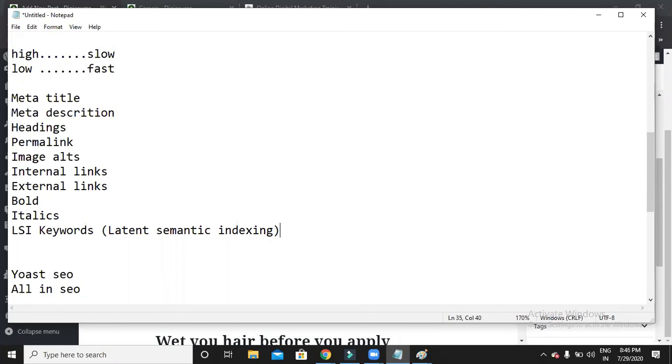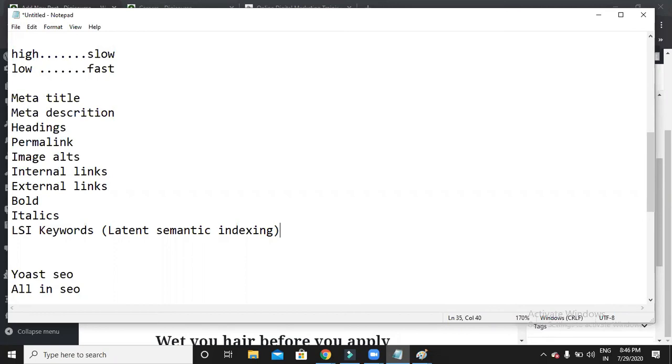Now if I want to write a blog on how to wear a mask, can you tell me the LSI keywords? They will be like cover your nose. So nose will be my LSI keyword and mouth will be my LSI keyword.